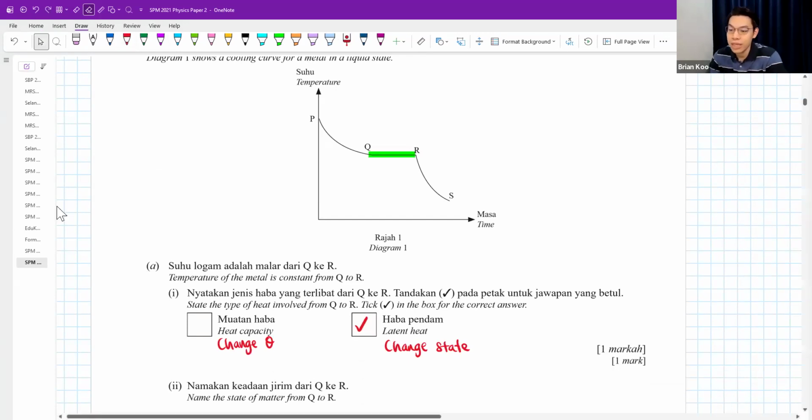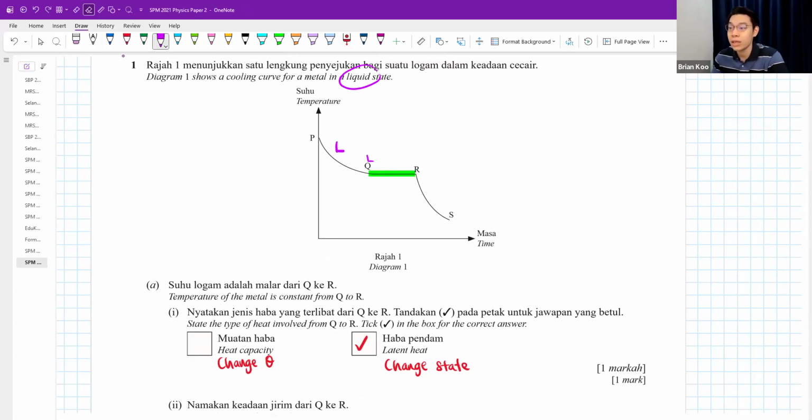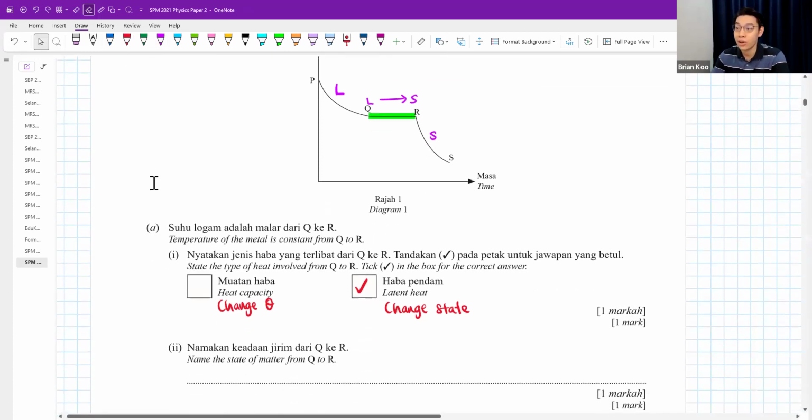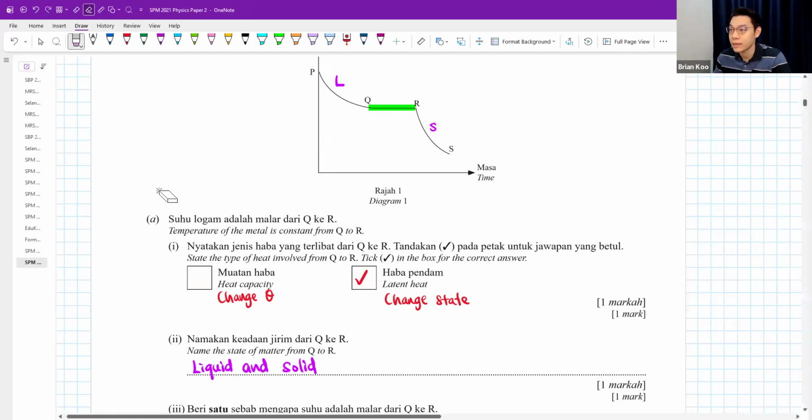Then in part 2, name the state of matter from Q to R. Now you read the question carefully because they mentioned this is a liquid state. So it would start from a liquid and then you are cooling down. You cool down, the liquid will slowly become solid. And then here you're continuing to cool down the solid. So Q to R is solid and liquid. Or liquid and solid, up to you. Either one, but must write both. That means in between here, there's a mixture of liquid and solid.